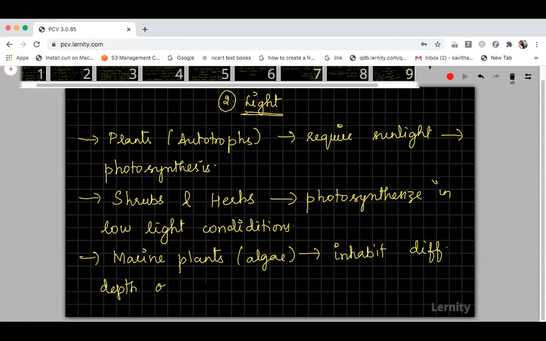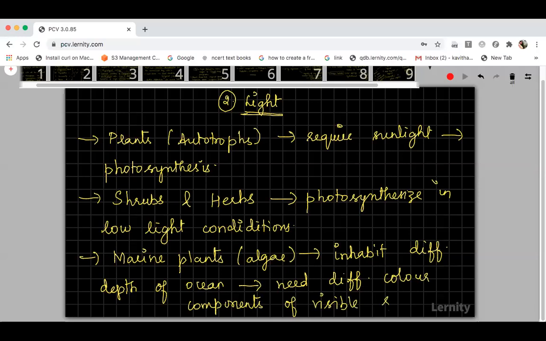They need different color components of the visible spectrum. Green algae need a different spectrum of light, brown algae need a different spectrum of light, and red algae need a different spectrum of light.